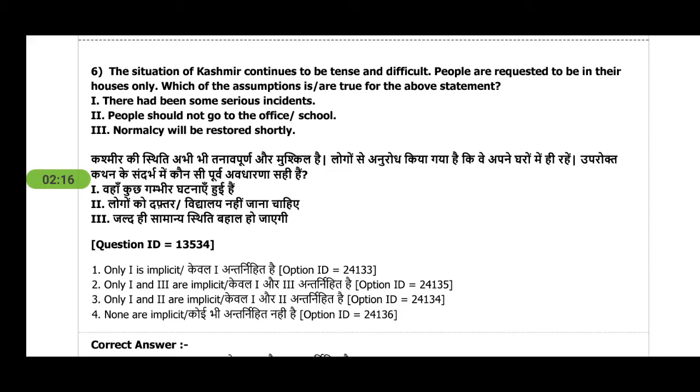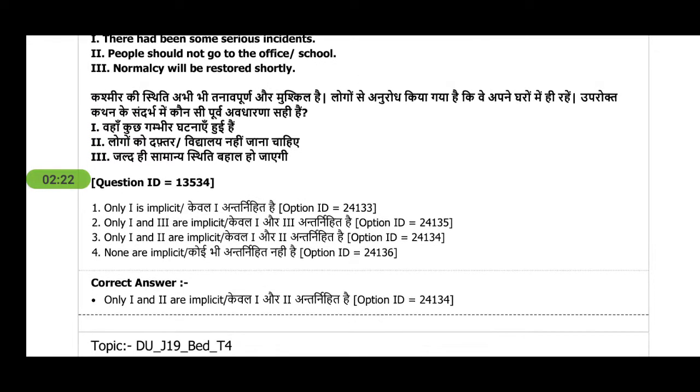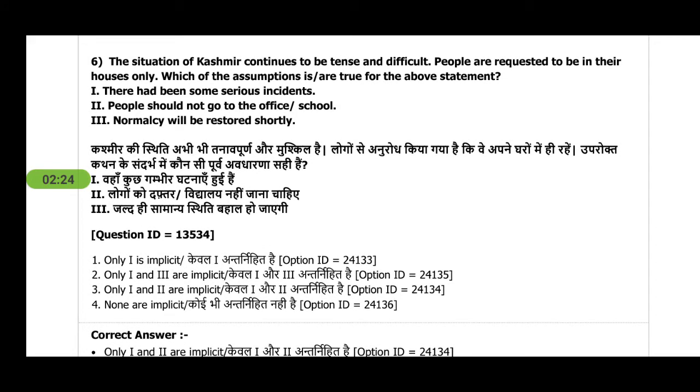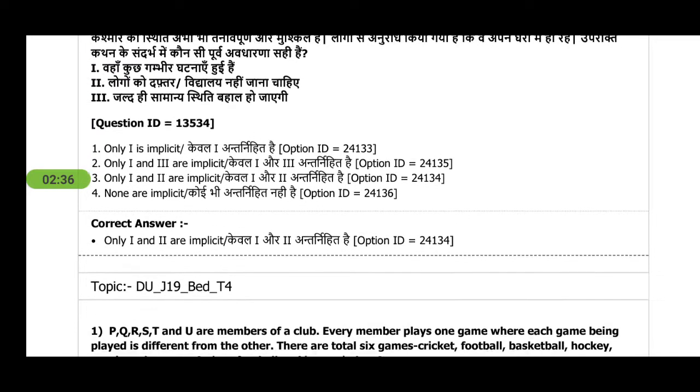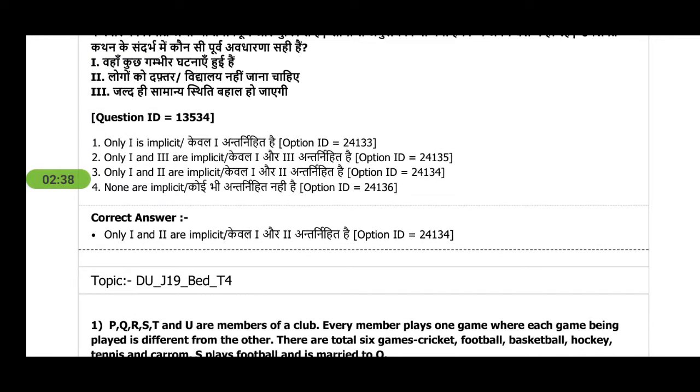Next question is, the situation of Kashmir continues to be tense and difficult. So this is an analytical question. You can see the question and the answer, and you just have to read the sentence and accordingly you will choose the sentence which is appropriate, which implies the above given sentence. So this is also something you don't need to read from anywhere.